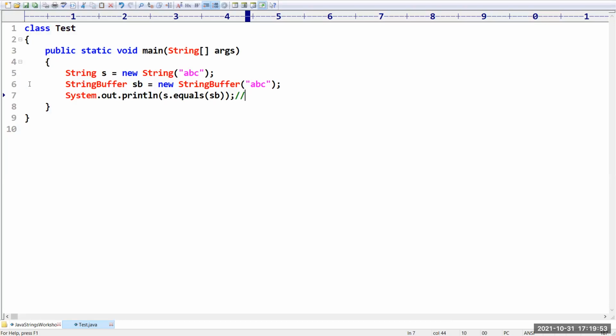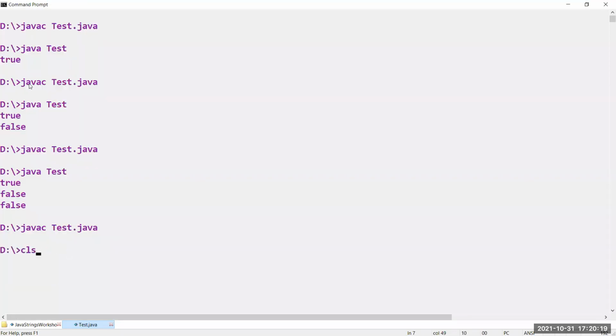Very good, Rakesh. Some people may feel that it is going to return true, but definitely it is not going to return true. The reason is, sir, if both objects are string objects, then only the equals method is going to be used for comparison purposes. But if one object is a string and another object is a string buffer, it won't provide any support. Hence the answer which we are going to get is nothing but false.